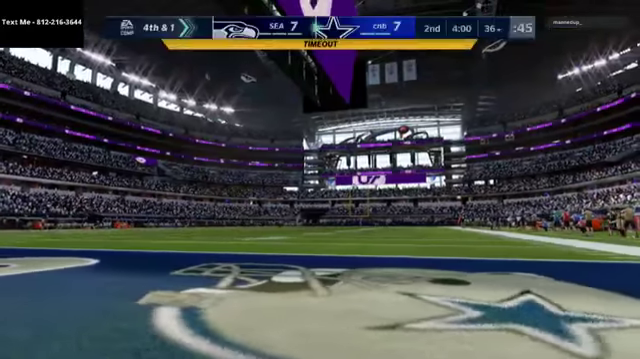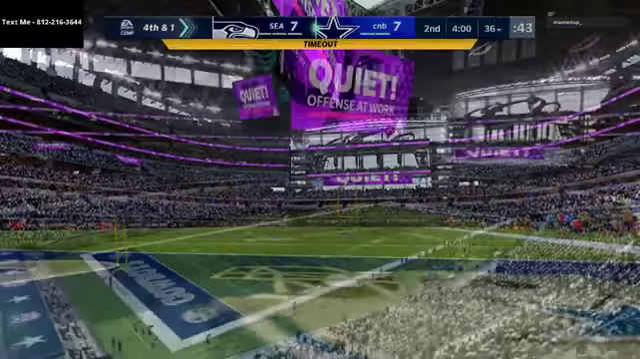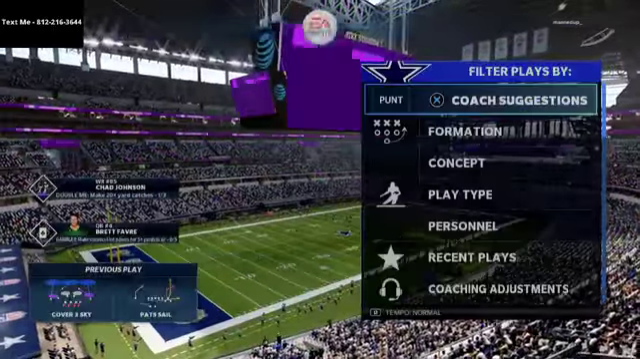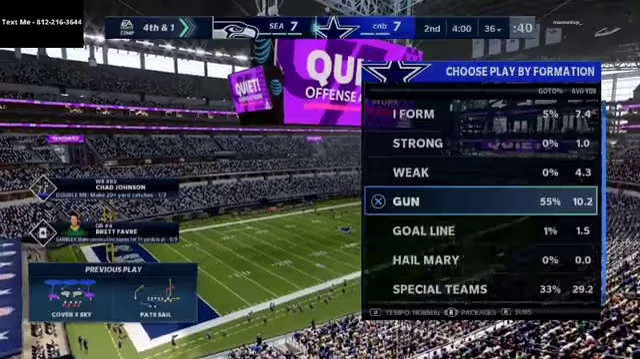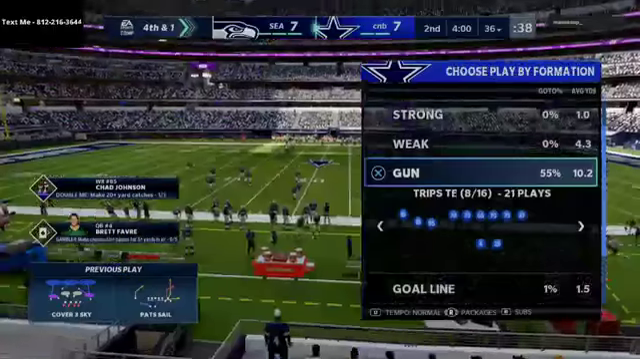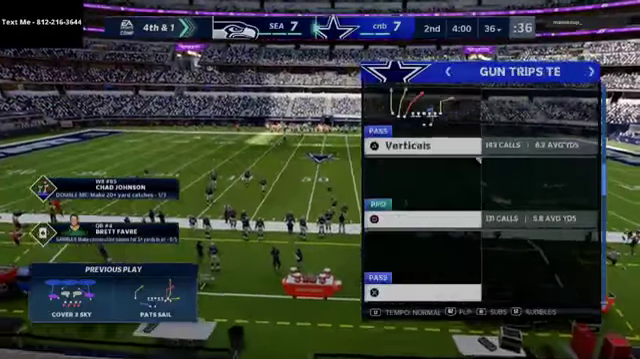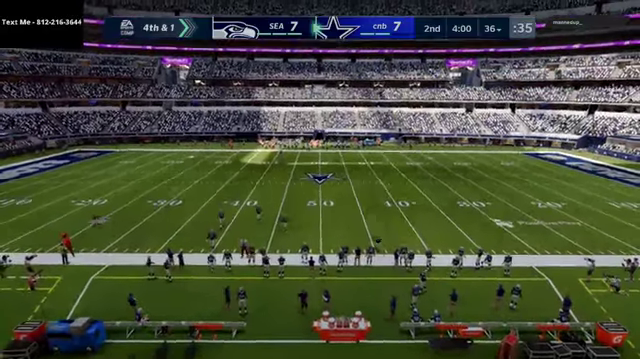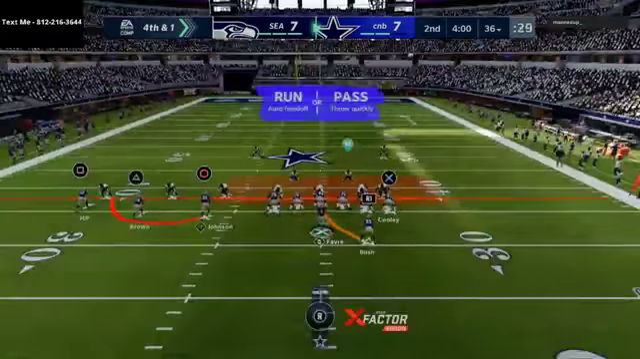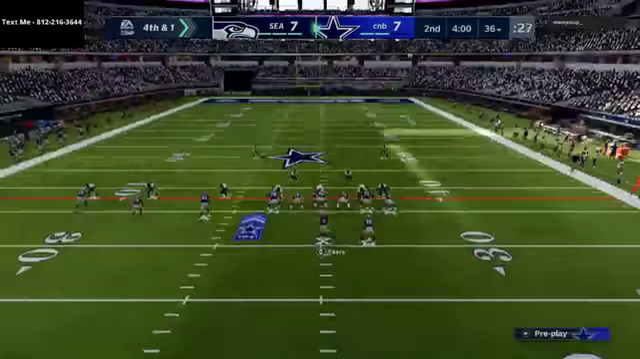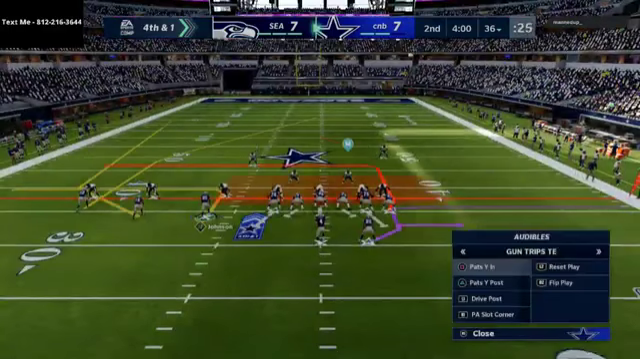Whoops, of course, and we got auto-picked. I hate when that happens. I don't know why they make you choose coach suggestions on 4th down. I think it's the dumbest thing in the world. But as far as offense here, we're just going to take a peek at this inside zone. Obviously, looks like he's going to go man coverage across the board here.